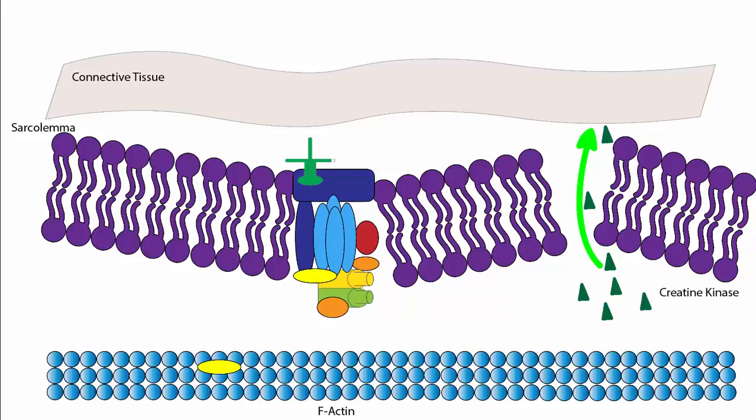Elevated levels of creatine kinase in the blood is a sign that muscle cells are being damaged. After a myocardial infarction or damage to muscles by certain drugs called statins, there will be elevated creatine kinase levels in the blood. Measuring the levels of this enzyme is an important diagnostic test for MD.